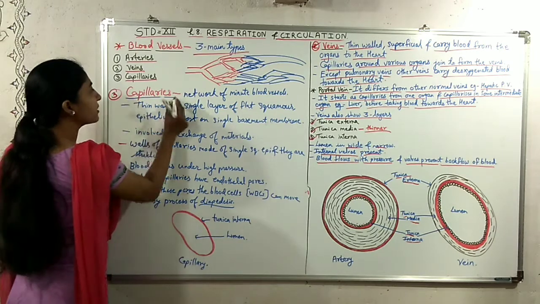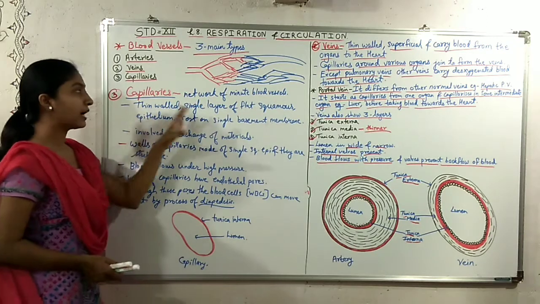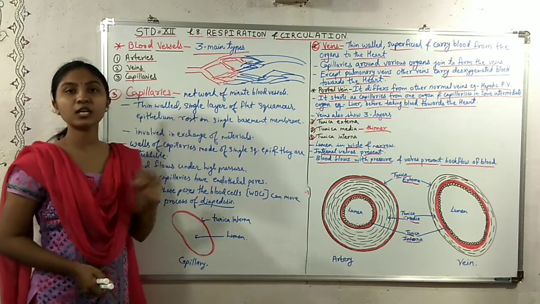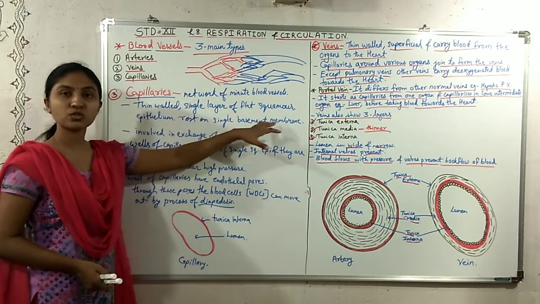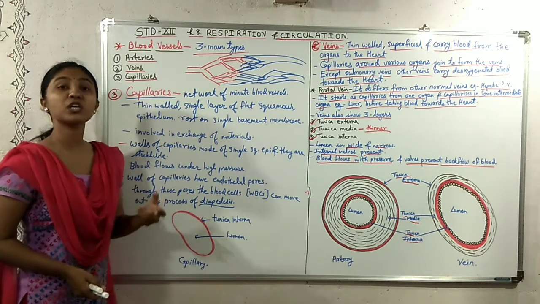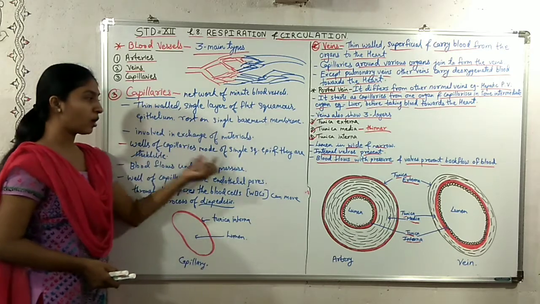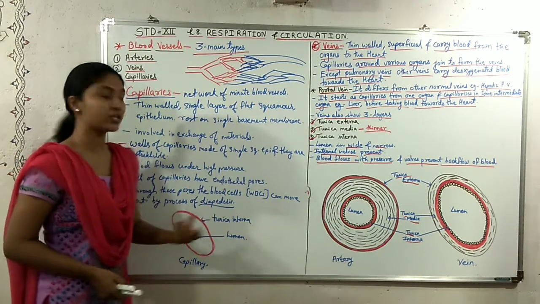The third is the capillaries. These capillaries are a network of minute vessels, and they are thin walled and made up of a single layer of flat squamous epithelium which rests on a single basement membrane. They are involved with the exchange of materials, and the walls of the capillaries are stretchable.